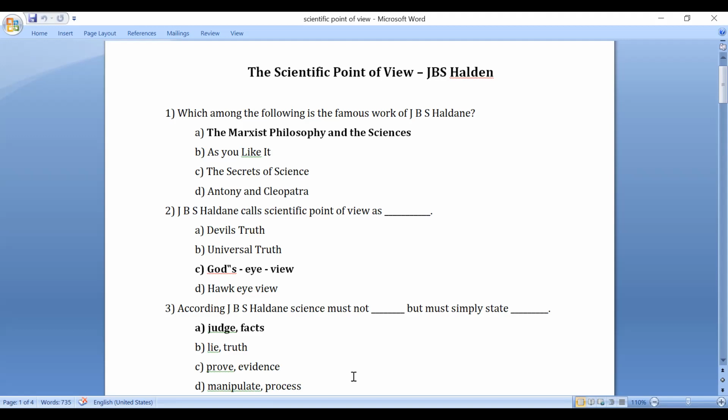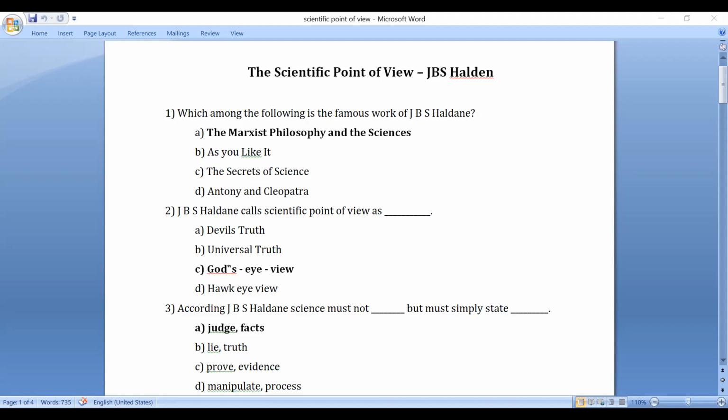J.B.S. Haldane calls the scientific point of view as what? What does he call the scientific point of view? Devil's truth, universal truth, God's eye view, hawk eye view. So it's God's eye view. That is what he calls.